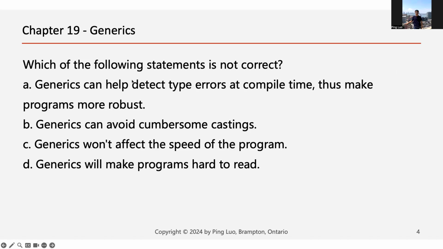And second, generics is a very good feature in Java. It can detect errors at compile time and make programs more robust. And also, it can avoid cumbersome castings and it won't affect the speed of the program. So this question, option D, is not correct.